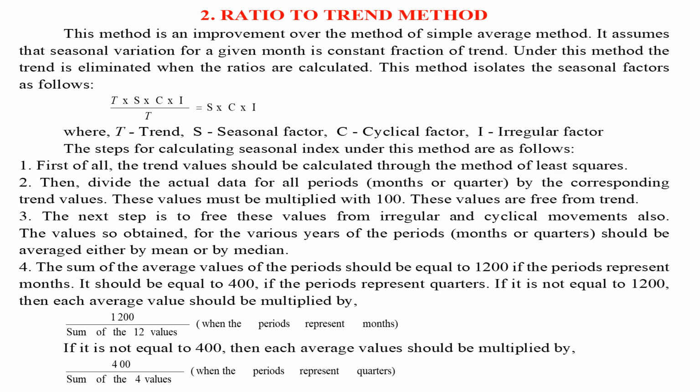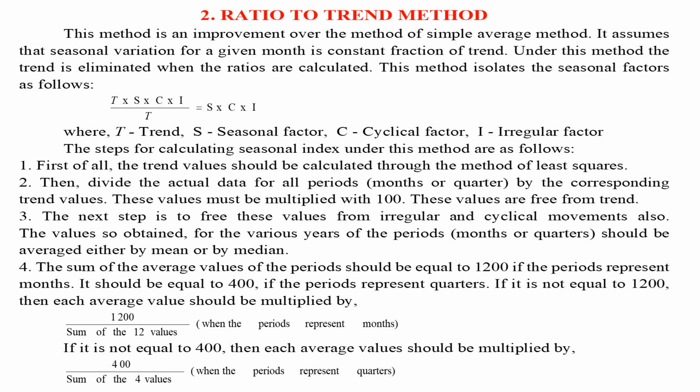Ratio to trend method. This method is an improvement over the simple average method. It assumes that the seasonal variation for a given month is a constant fraction of trend. Under this method, the trend is eliminated when the ratios are calculated. This method isolates the seasonal factors as follows. T into S into C into I divided by T equals S into C into I, where T is trend, S is seasonal factor, C is cyclical factor, I is irregular factor.